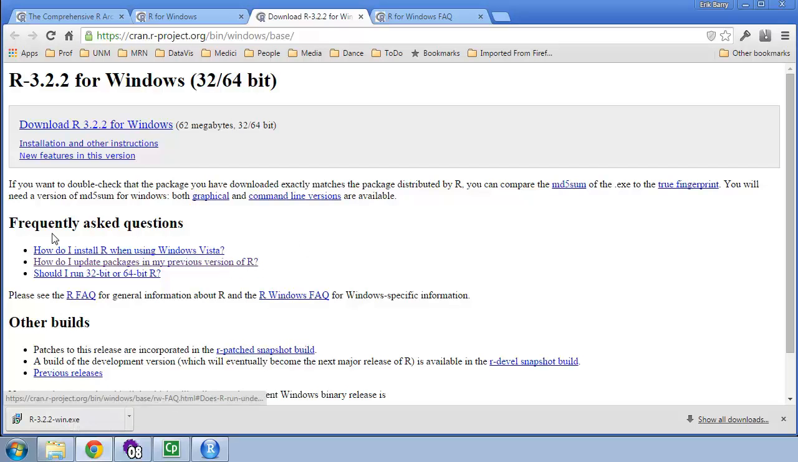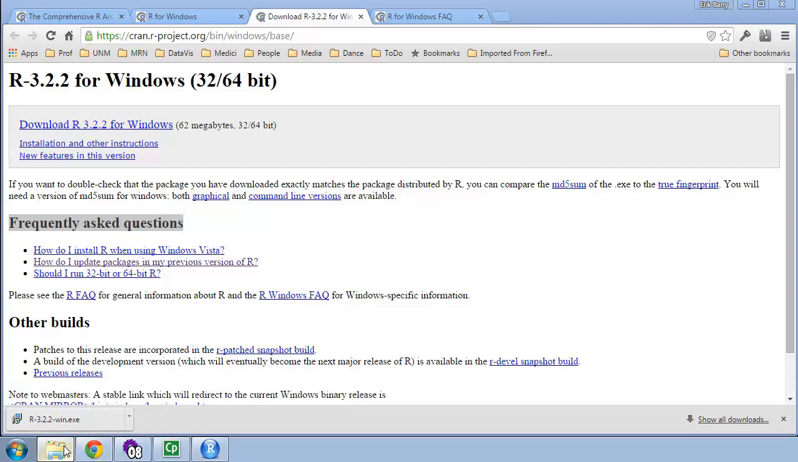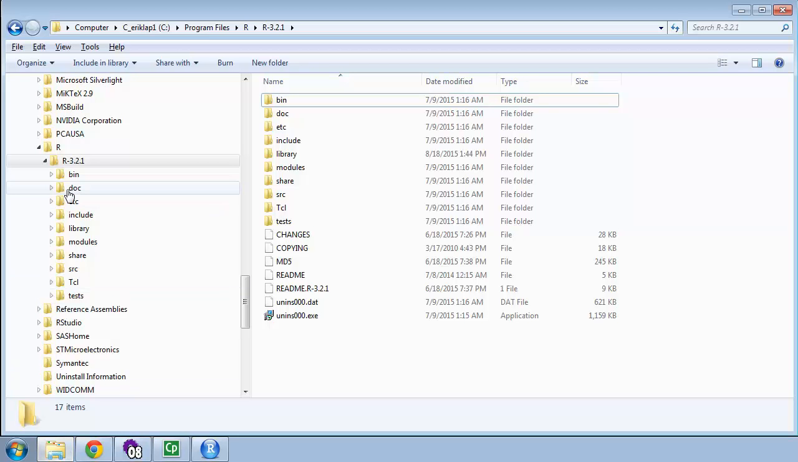Now there is, under frequently asked questions, a link here for how do I update packages in my previous version of R. So we're going from our old version of R to our new version of R. And the procedure is when we install R from this executable, it will create a new folder. In fact, let's go over and look at that right now.